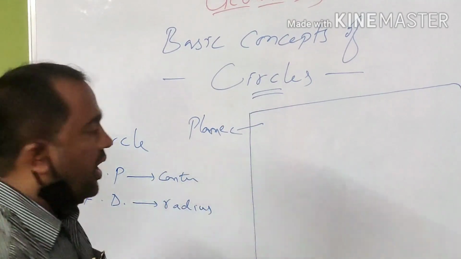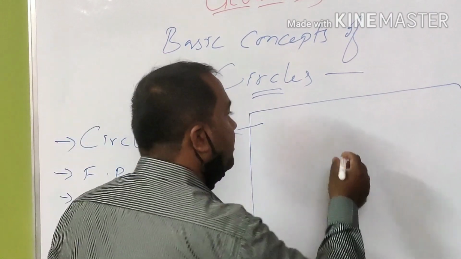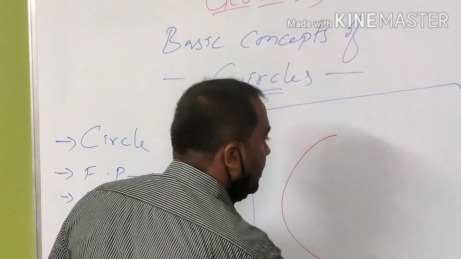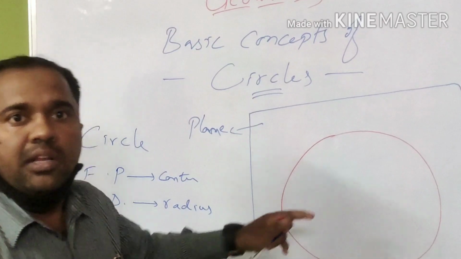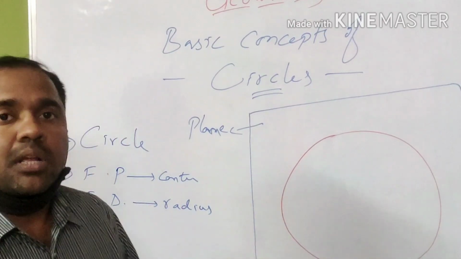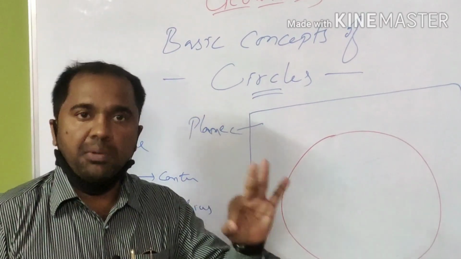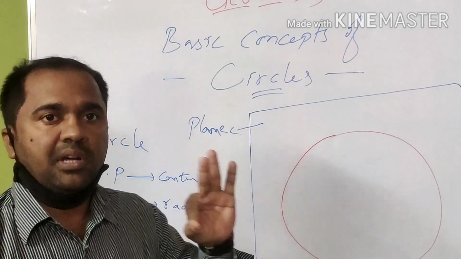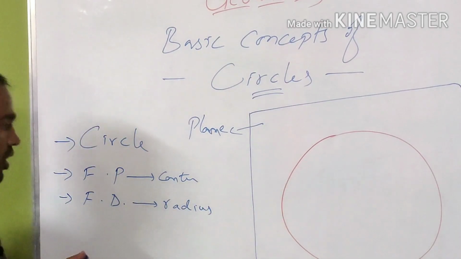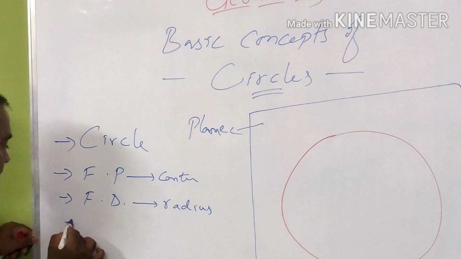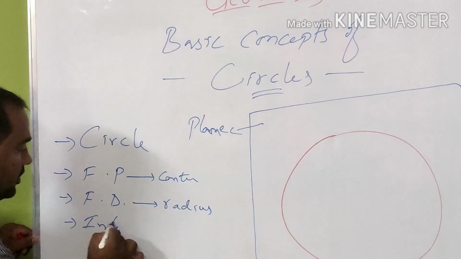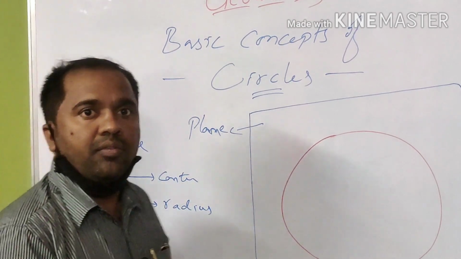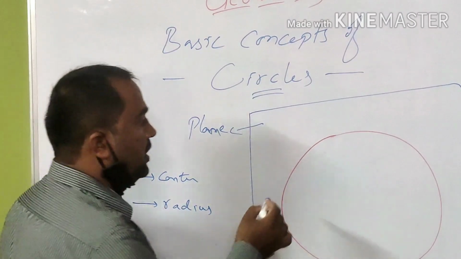Now, I am going to draw a circle in this plane. A circle is drawn in the plane. This circle divides the plane into three parts. These are the three important parts of a circle. The first one is called the interior.